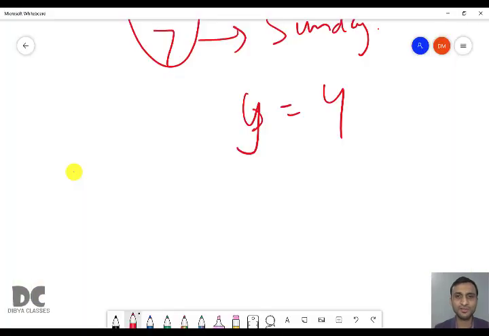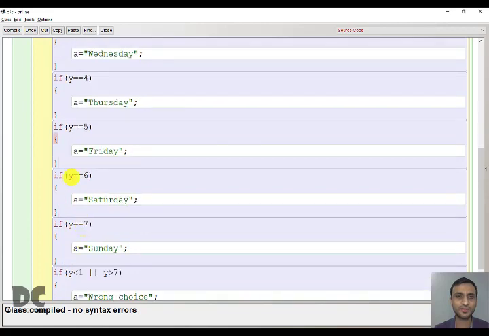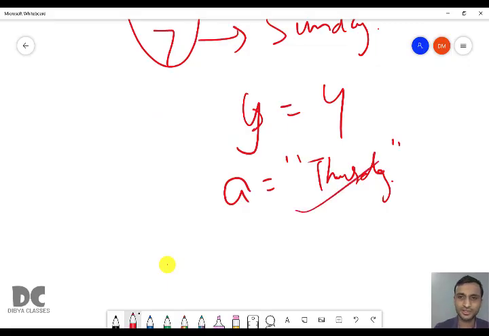So in A we will have Thursday. Then 4 equal to 5, false, it will not get executed. 4 equal to 6, false. 4 equal to 7, false. 4 less than 1, false. 4 greater than 7, false. False or false is false. So this will not get executed. So finally it will print the value of A, which is Thursday.